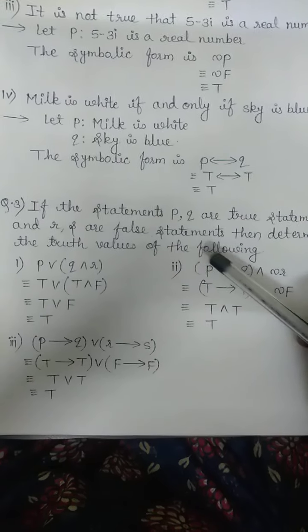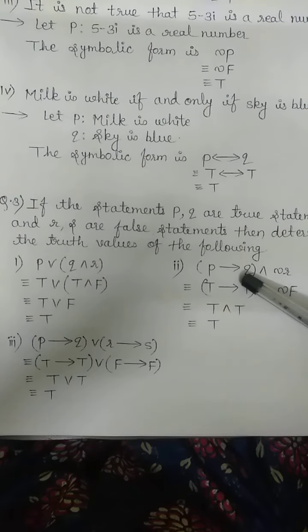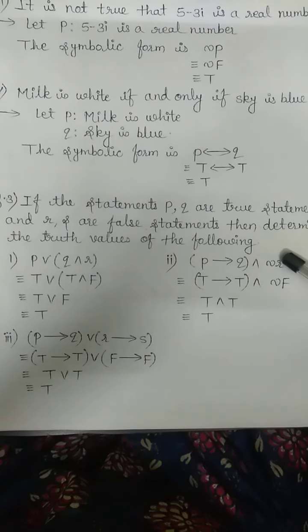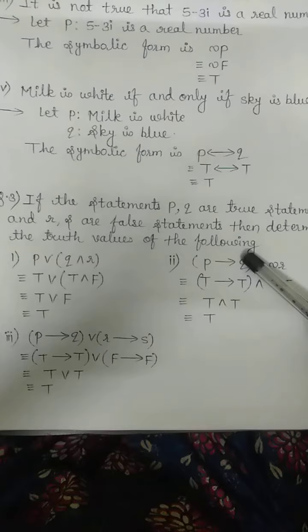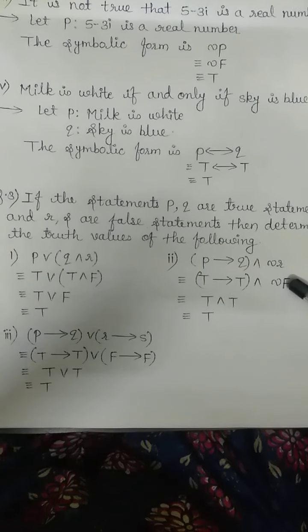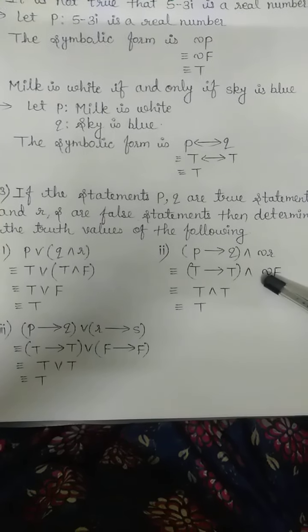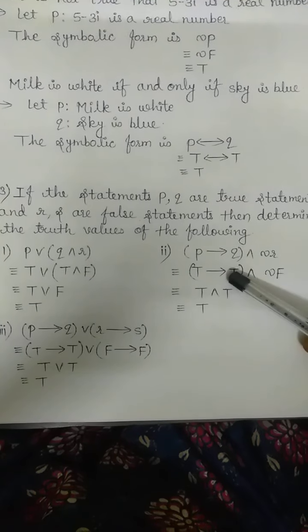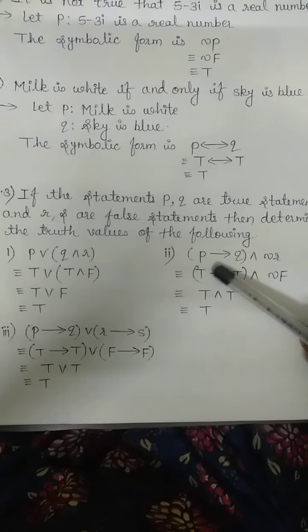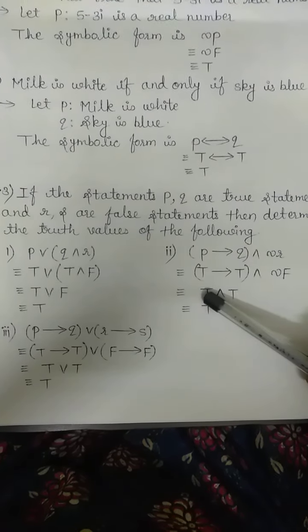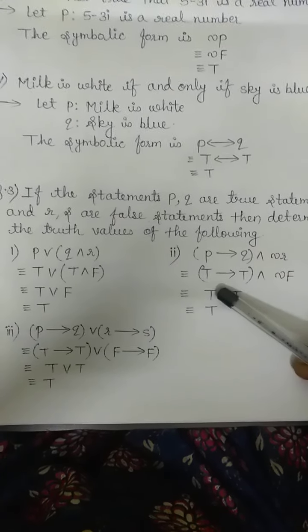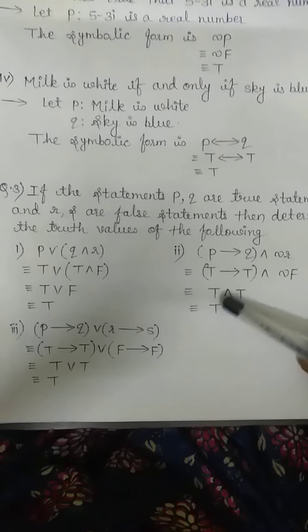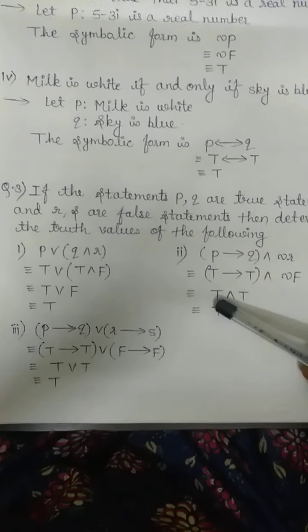Now next one, (P implies Q) and negation of R. Here also we will substitute the value of P as true, Q as true and R as false as given to us. Now T implies T, we will recall the table for implies. So the value of this is true and negation of F is also true. Now T and T will give us T. So the value of the statement is true.